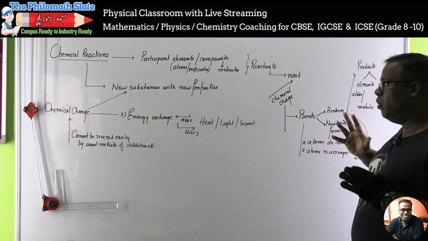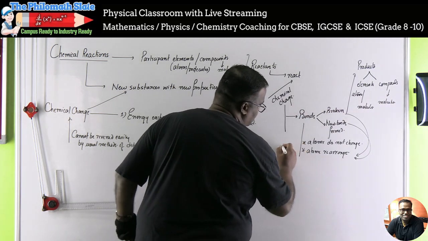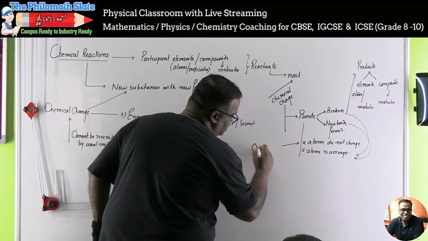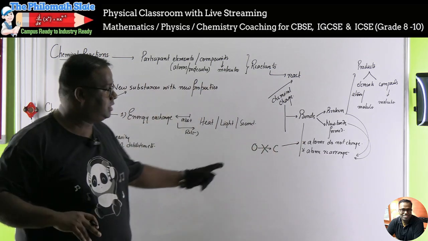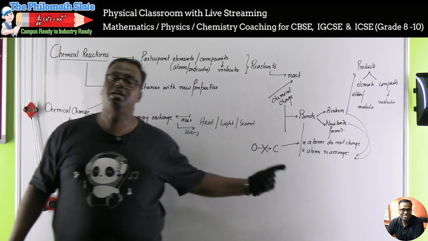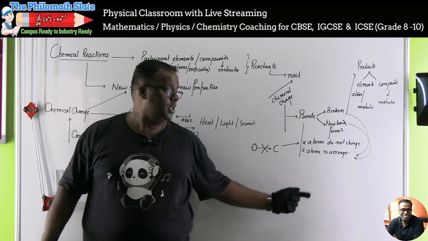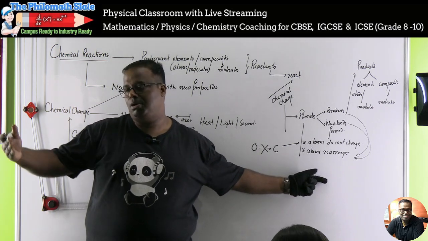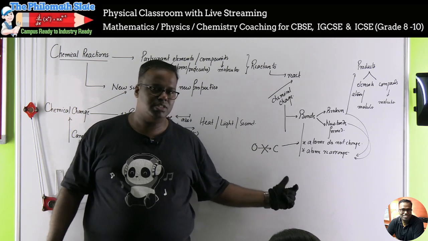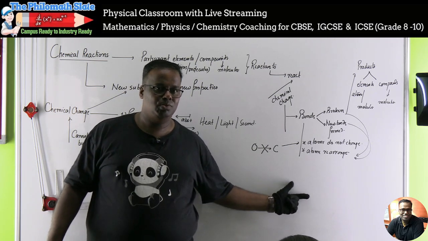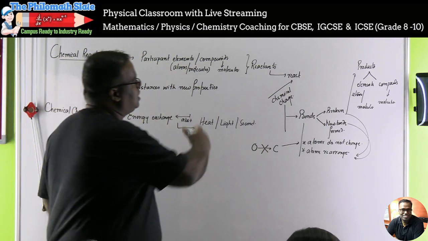Remember, an oxygen atom, what do I mean by this, that atoms do not change? I mean an oxygen atom does not get converted to a carbon atom. Atoms do not change, they just rearrange. Maybe the oxygen atom was attached to hydrogen as a part of water, it got attached to carbon as a part of carbon dioxide. It is like a coalition government, you as an MLA or MP will remain the same, you will just switch your allies. Okay?